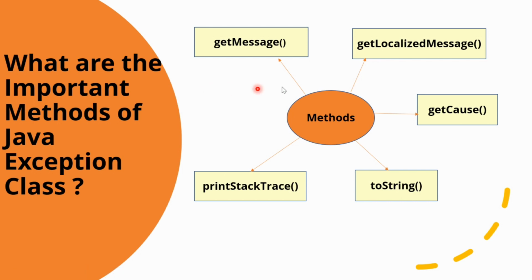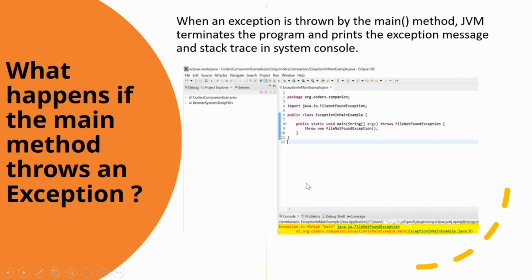So remember, there are five methods which are most importantly used while handling exceptions: getMessage method, getLocalizedMessage method, getCause method, toString method, and printStackTrace method. The next question is, what happens if the main method throws an exception? I think everyone must have encountered this. When an exception is thrown by the main method, the JVM terminates the program and prints the exception message and stack trace in the system console.